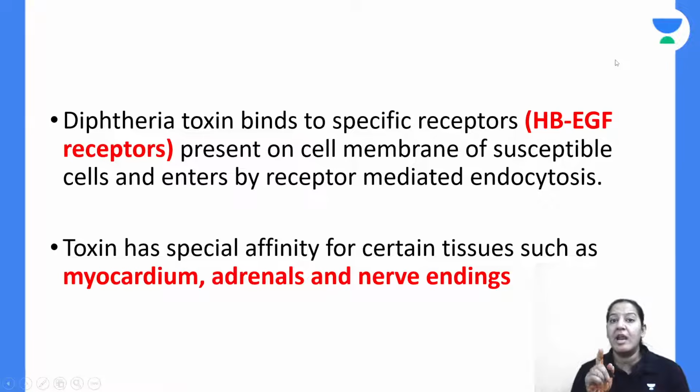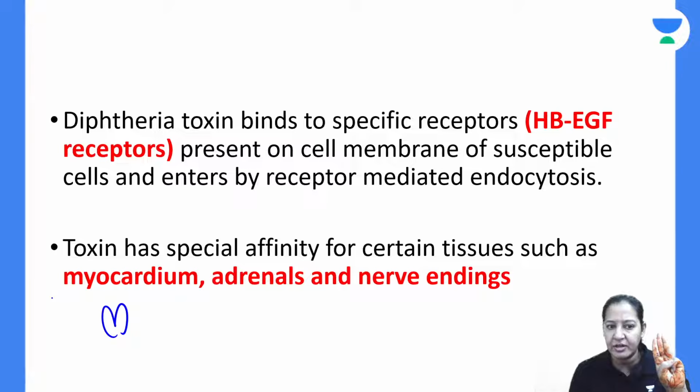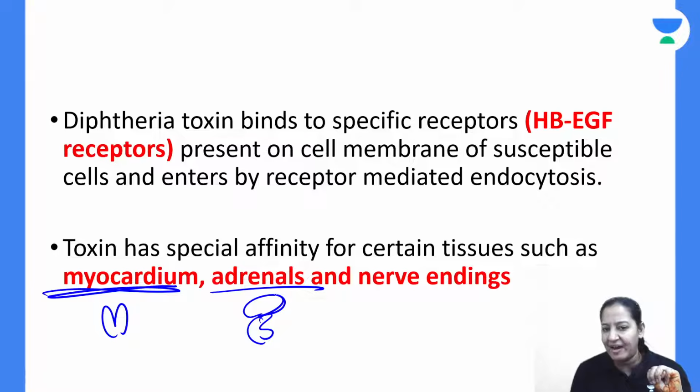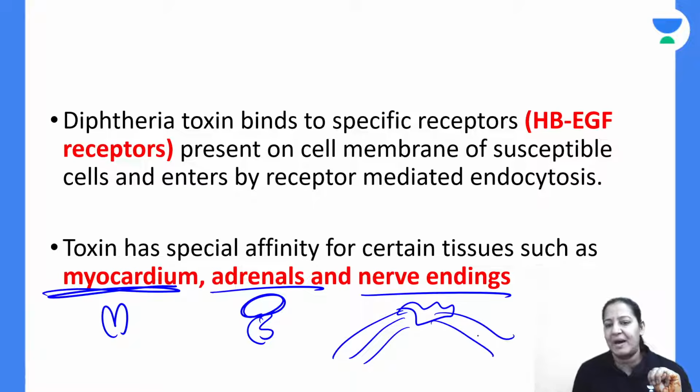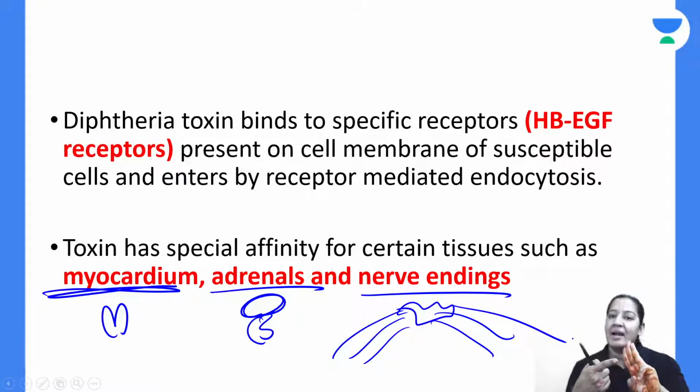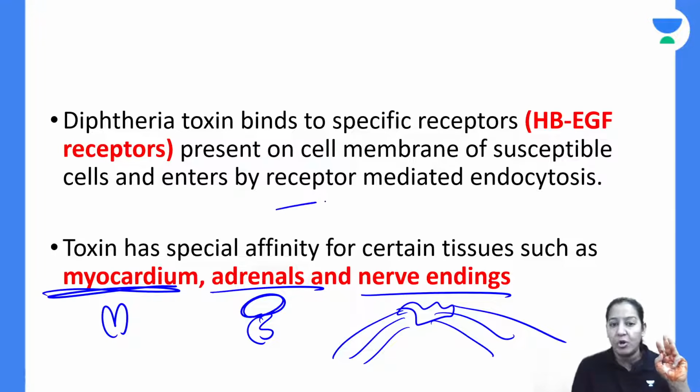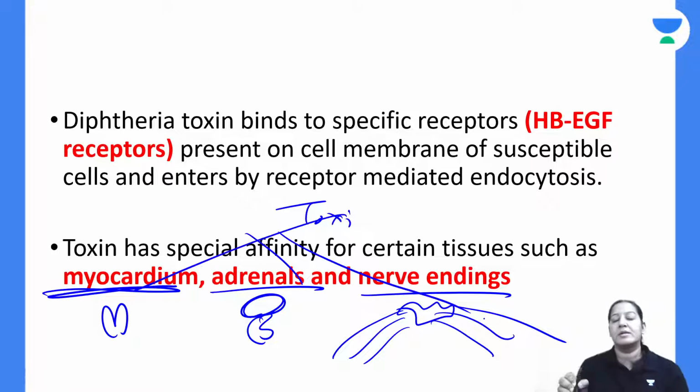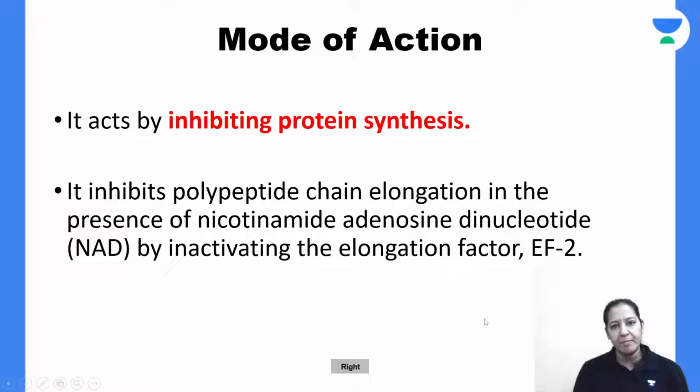This toxin loves 3 organs in the human body. After going into the blood, the toxin goes to these 3 organs. Number 1, heart, myocardium. Number 2, adrenal gland, the gland above the kidney. And number 3, nerves, sympathetic and parasympathetic nerves coming from the brain. So heart, adrenal, and nerves. The toxin will go and damage these 3 organs. So in diphtheria, these 3 organs are damaged. Got my point?